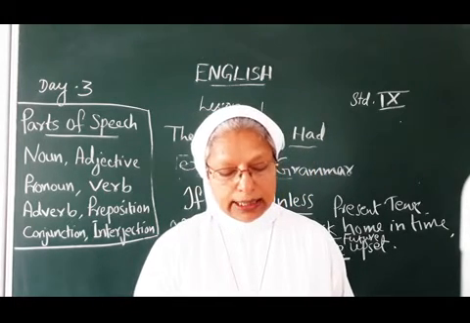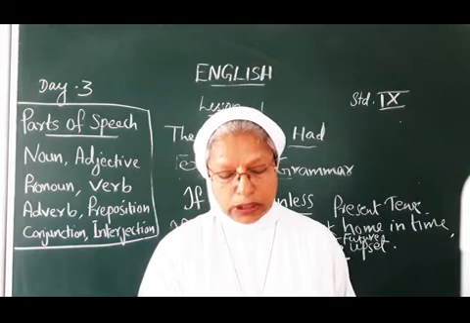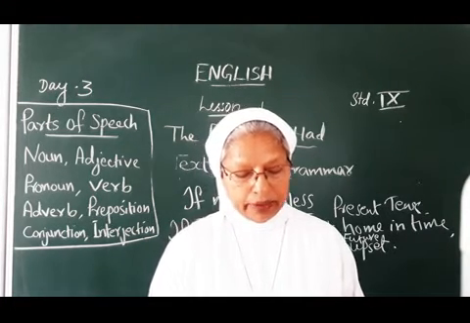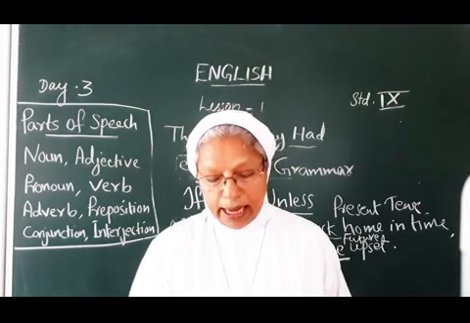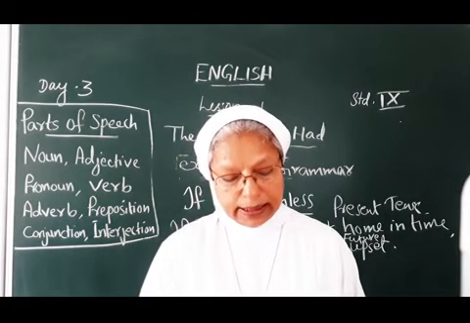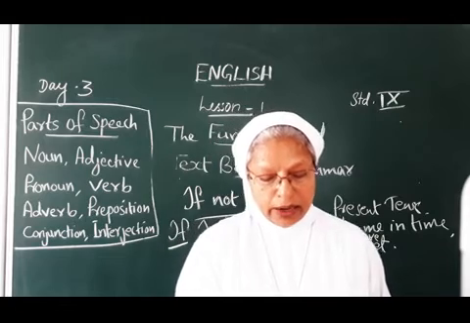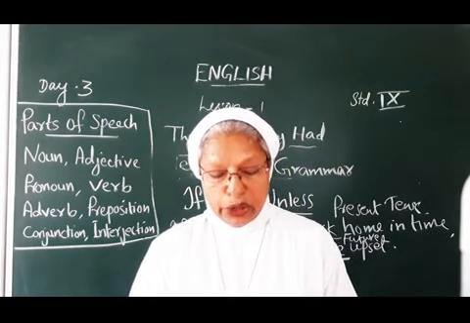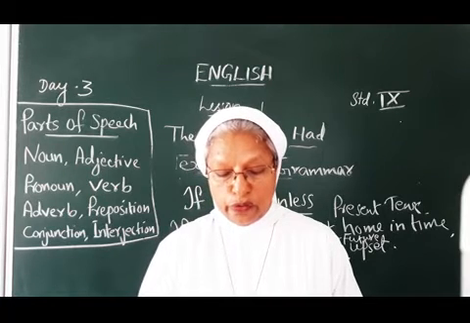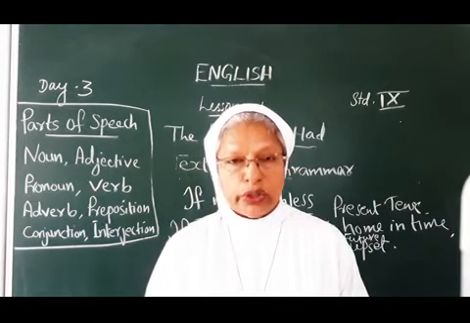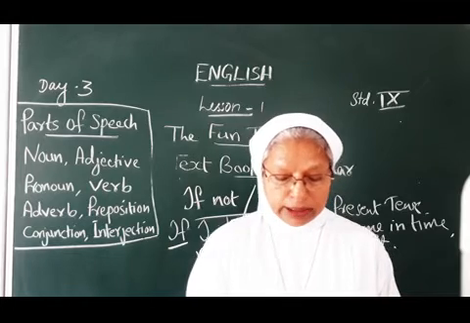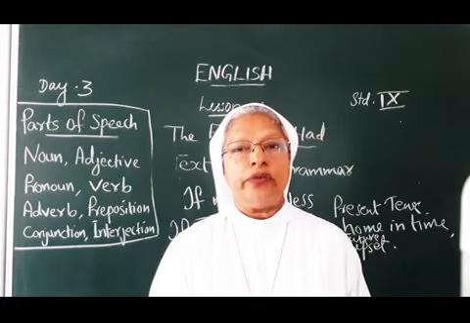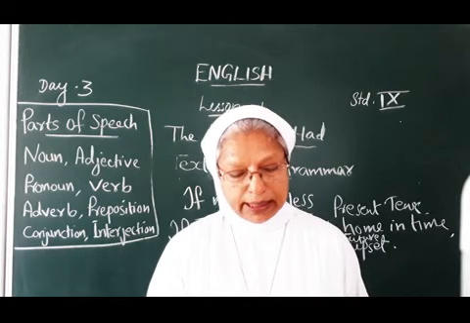The other part of the sentence tells us about a possible result. It tells us what will happen if something else doesn't happen. The verb in this part of the sentence is in the future tense. For example, here it is given, you will feel awful. So it is in the future tense. If you don't finish, that is in the present tense.